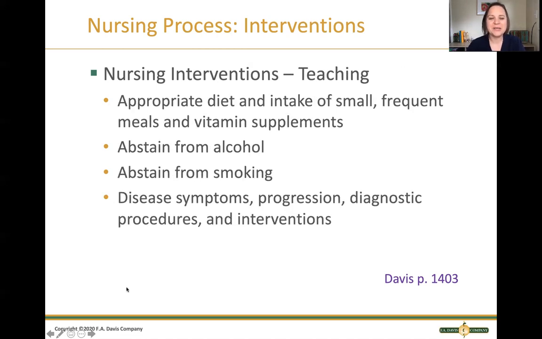What are we going to teach them? Well, we're going to teach them an appropriate diet, low fat, and to take in small, frequent meals, and also include vitamin supplements. Avoid alcohol, especially if that was the trigger for the acute pancreatitis, as it is for about a third of the patients with acute pancreatitis. Avoid smoking, and then what to watch for in terms of disease symptoms, the progression, diagnostic procedures that the patient might be going for, making sure they understand what that is and why they're doing it.